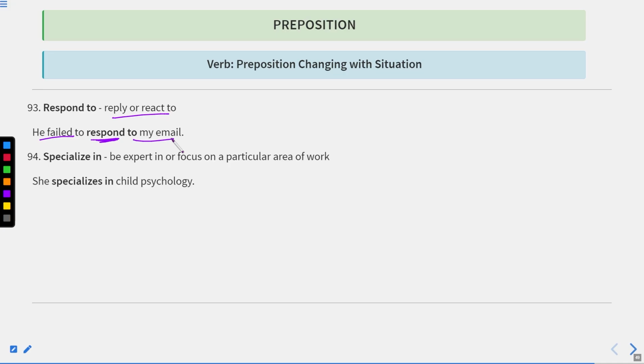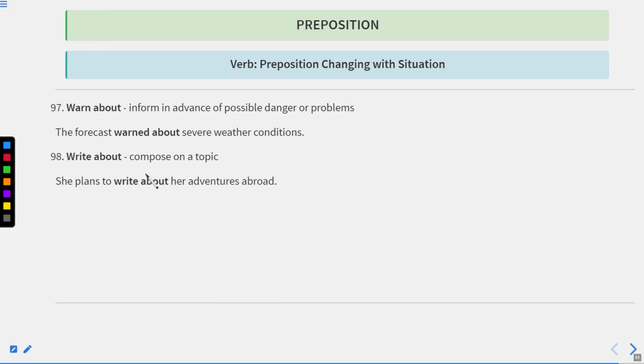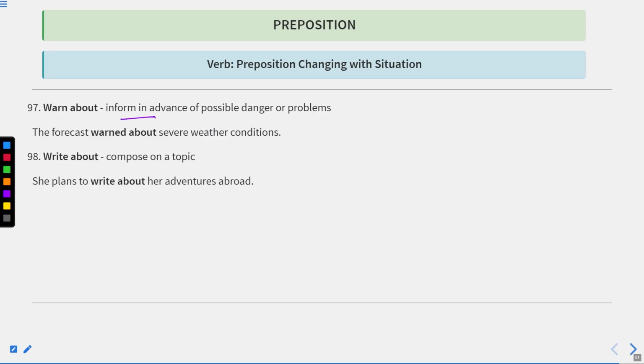Specialize in means be expert in or focus on a particular area of work. She specializes in child psychology. Now, let us move to the next one. Subscribe to means agree with or support an opinion, theory, etc. I don't subscribe to that belief. Suffer from means be affected by or experience pain or illness. He suffers from migraines. Warn about means inform in advance of possible danger or problems. The forecast warned about severe weather conditions. Write about means compose on a topic. She plans to write about her adventures abroad.